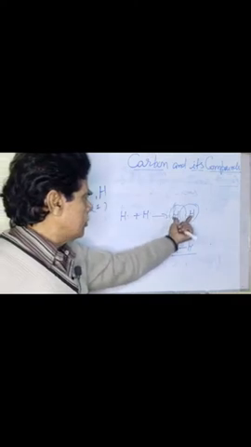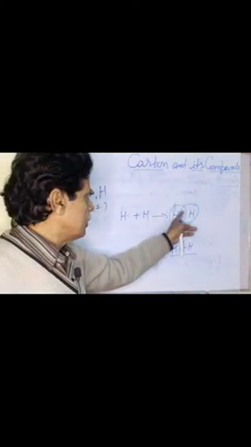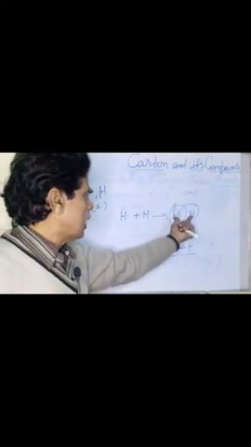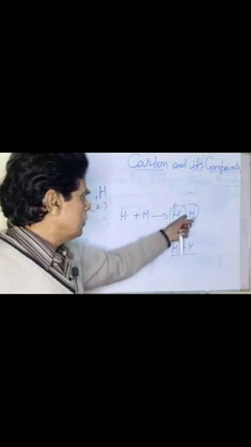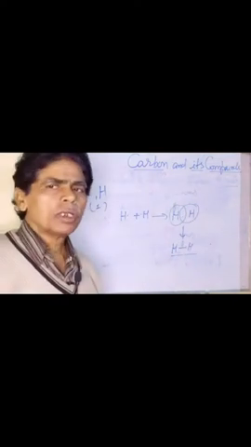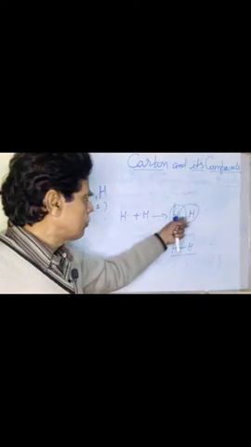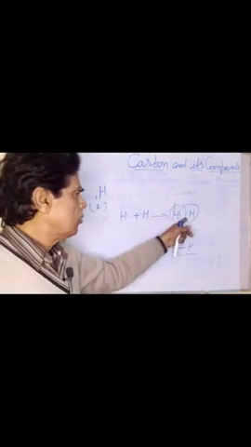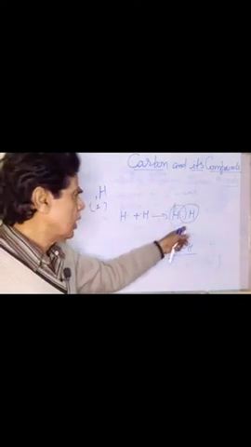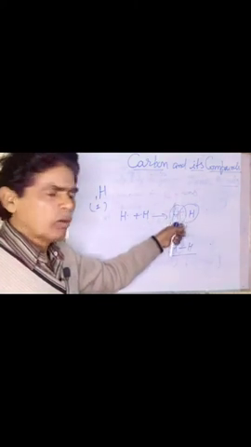Their single electrons are shared between the nuclei of both the atoms, and this is known as shared pair of electrons. So the pair of electrons involved in the sharing is known as shared pair of electrons.